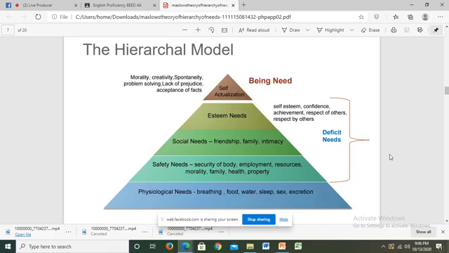So a person needs to first attain basic needs before his need of safety, security of body, and employment. And before he rises to have friendship, family, and intimacy, he has to first feel secured and safe before delving into relationships and organizations.